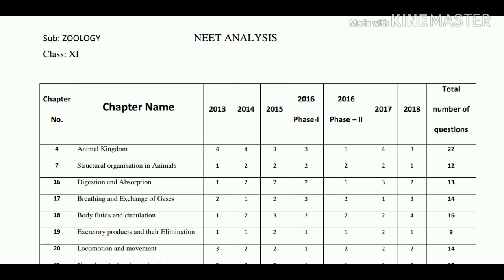And in excretory products and their elimination, from this topic in 2013 1 question was asked, in 2014 1 question, 2015 2 questions, 2016 phase 1 1 question, 2016 phase 2 question paper had 1 question, the 2017 paper had 2 questions, and the 2018 paper had 1 question.